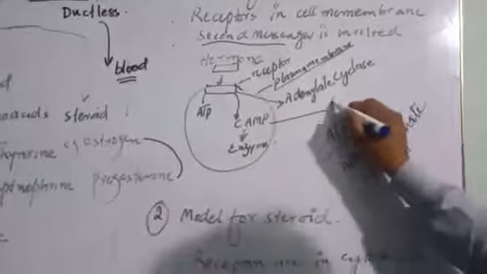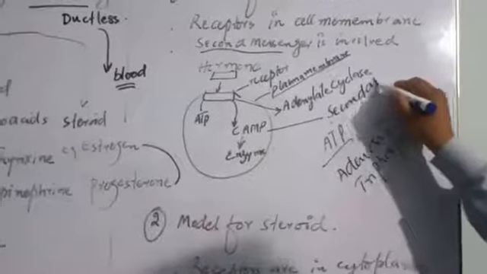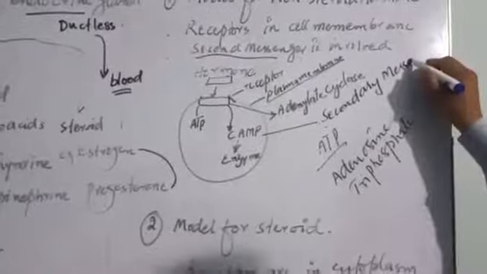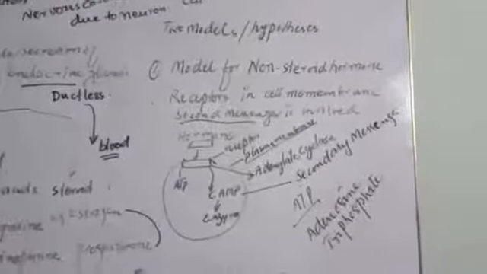The first messenger is the hormone, and it is received by the receptor. Then there is a secondary messenger, not a receptor but a messenger, that will activate enzymes. So this is the model for the non-steroid hormones, and we have another model for steroid hormones, meaning estrogen and progesterone.